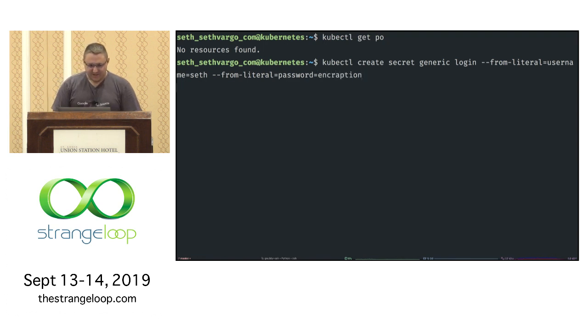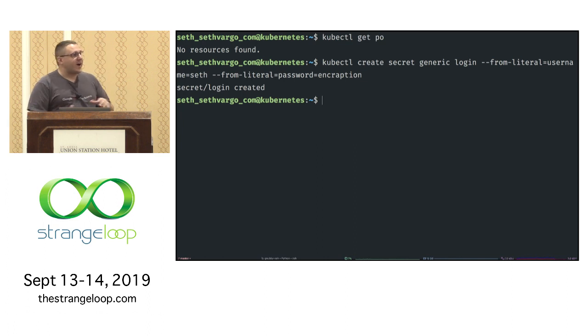Thanks, Nathan. All right, so we've created our secret with 2 key value pairs, a username and a password. As I said before, this is guarded by RBAC. I could put all of the policies in the world in front of this, but at the end of the day, this data is stored in plain text in etcd. So if an attacker has access to etcd or a backup of etcd, they can get access to this data. And let me show you just what that looks like.